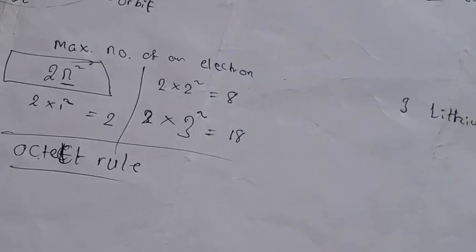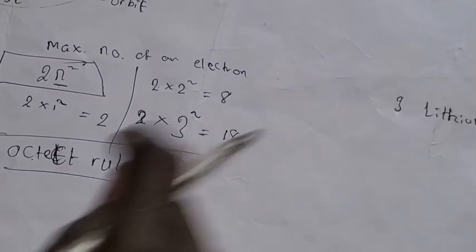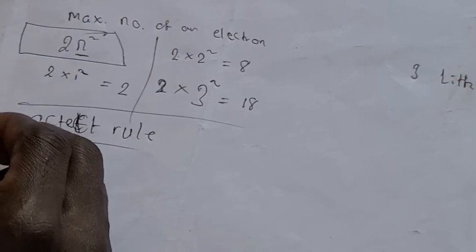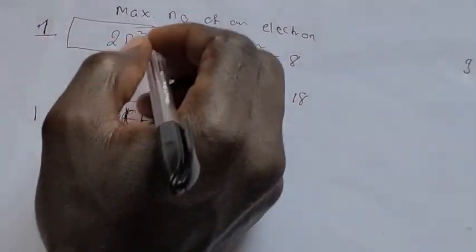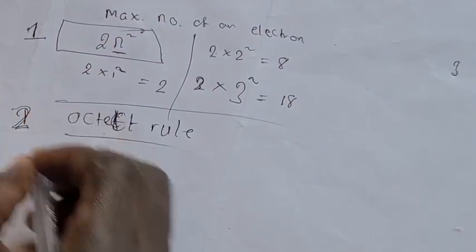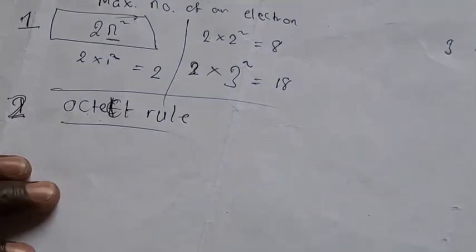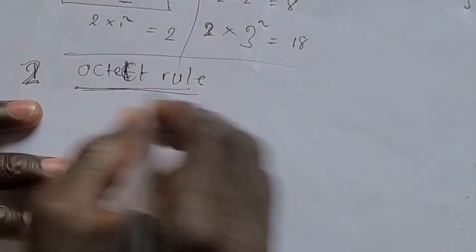For you to draw any orbit at all, any atom at all, you need these two things. These are the most important things. Number one, 2n raised to power 2, and the octet rule. What is the octet rule all about? This is not a common rule, but it's very necessary.